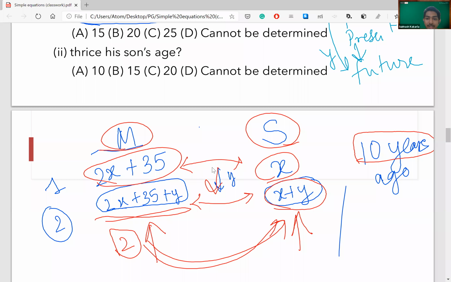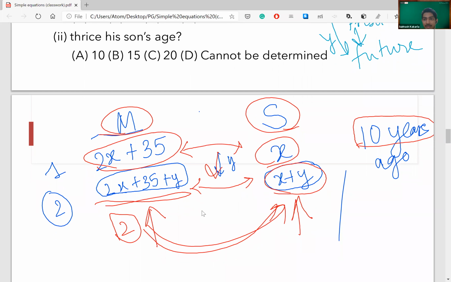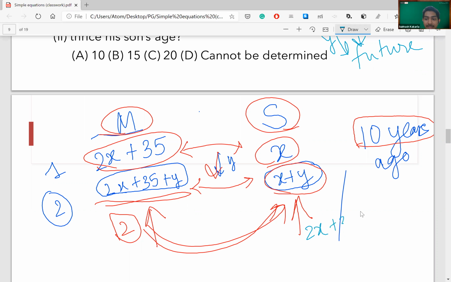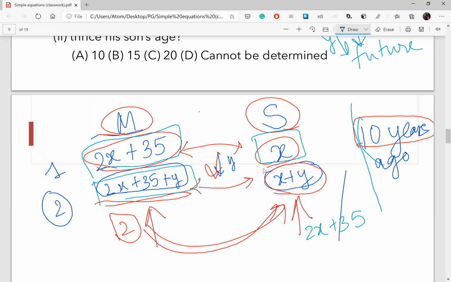Yeah, so it is like 2x plus 35 minus x is equal to 10, right? No, that's not it. What happened to you? 2x plus 35 minus x is not 10. That is completely different. The difference is this minus this will be the same as this minus this.